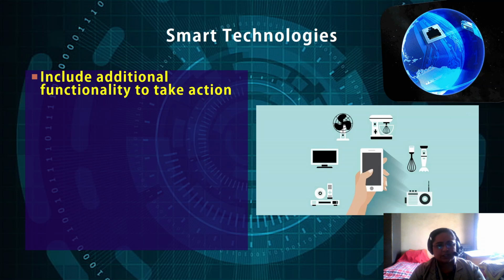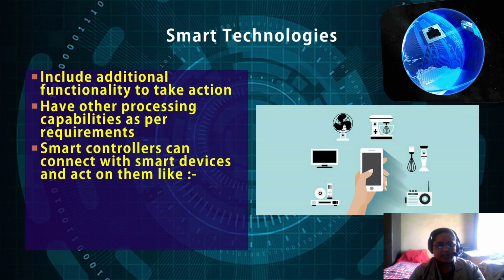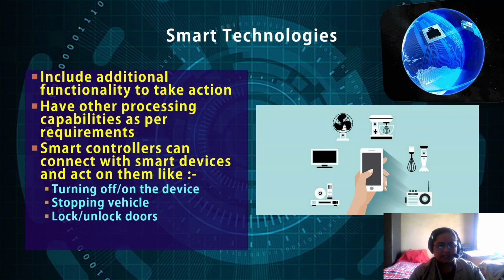They include additional functionality and have other processing capabilities as per requirements. Smart controllers can connect with smart devices and act on them, like turning the device off or on, stopping a vehicle, locking or unlocking doors, giving you the latest news updates, or the weather forecast, how the weather would be, or what the temperature is outside the room.